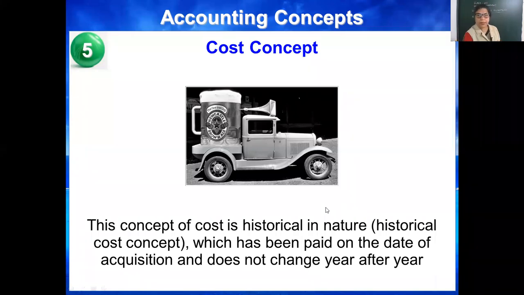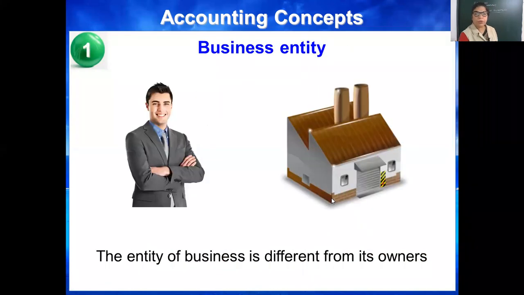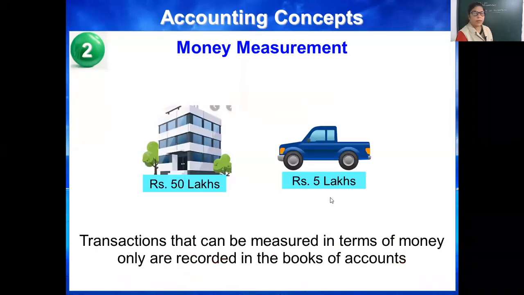See, yesterday we were on these two. Business entity, first concept, means the entity of business is separate from its owners. Business and businessman, two different terms are in accountancy. Second was money measurement. Money measurement means only those transactions we can enter in the books of accounts which can be expressed in terms of money.